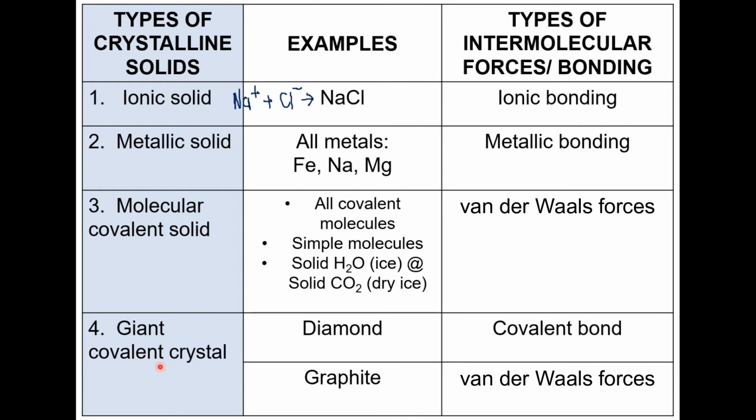The last type of crystalline solid is giant covalent crystal. Examples are diamond and graphite. The type of bond that holds the diamond together is covalent bond. And the type of intermolecular forces that holds the graphite together is van der Waals forces.